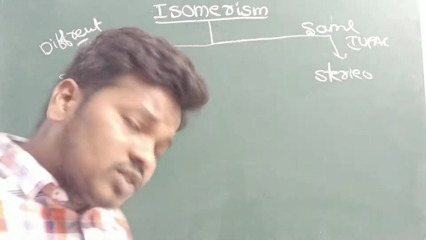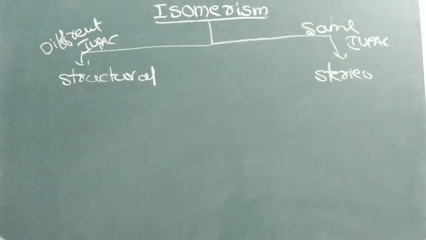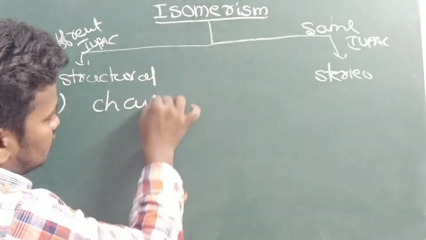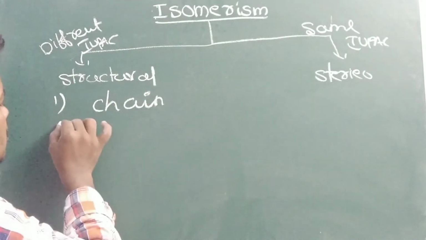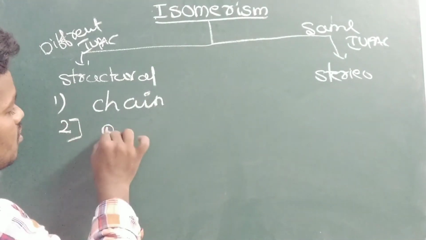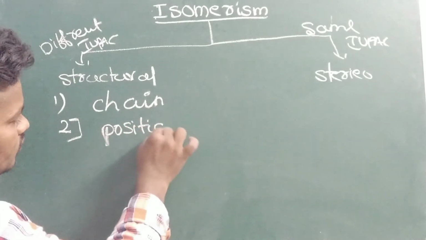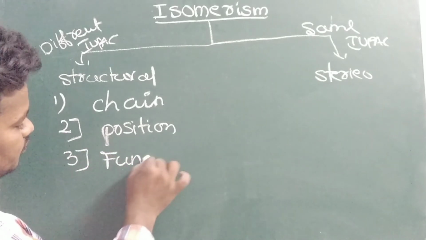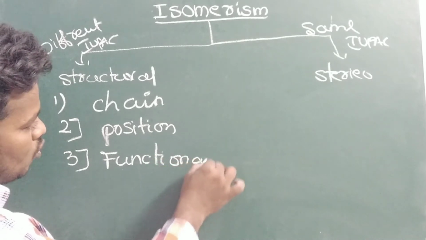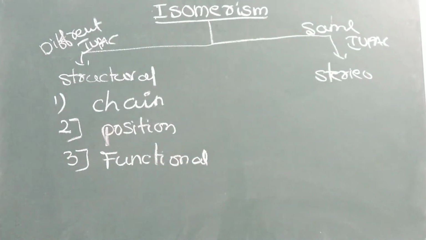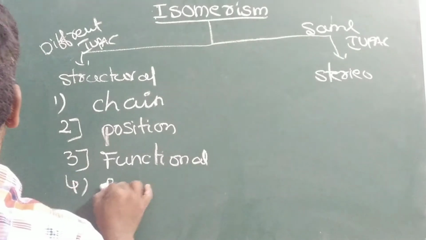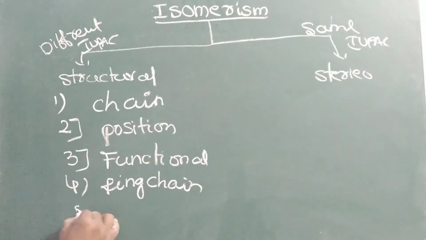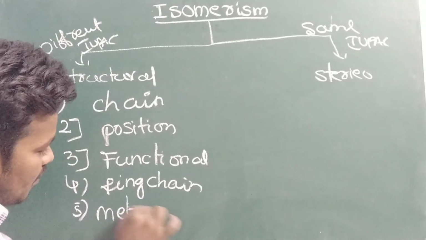Structural isomerism is again classified into 6 types. The first one is chain isomerism.